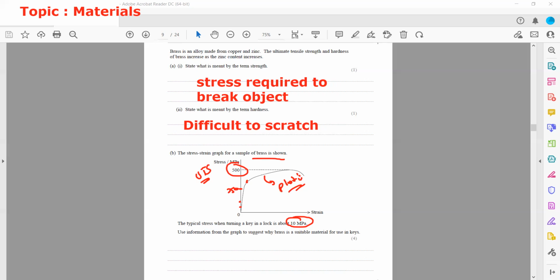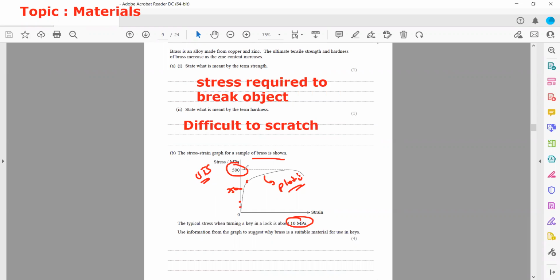Otherwise, with a brass key, if for a small force it deformed plastically, then when we apply a force the key would start to change shape, and we would not be able to use the key again.